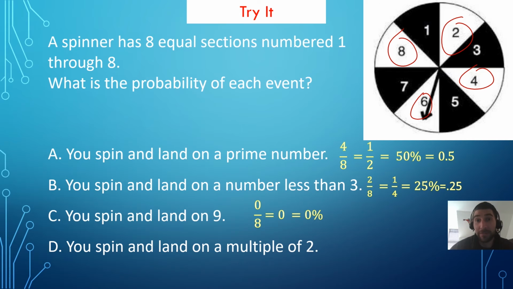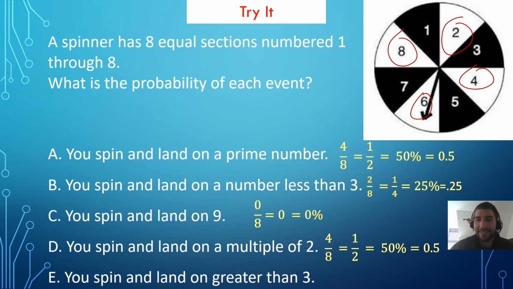But that is 4 numbers out of the 8 that are on there. So again, we are at 50%. Oh, last one. I said the last one was the last one. I forgot there was a 5th problem on here. What's the chance that you land on a number greater than 3? If you answered 5/8 or 62.5%, you are correct.